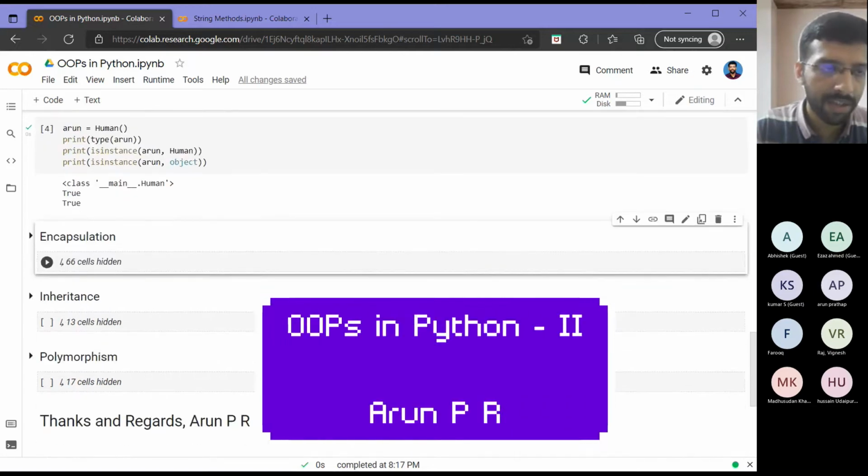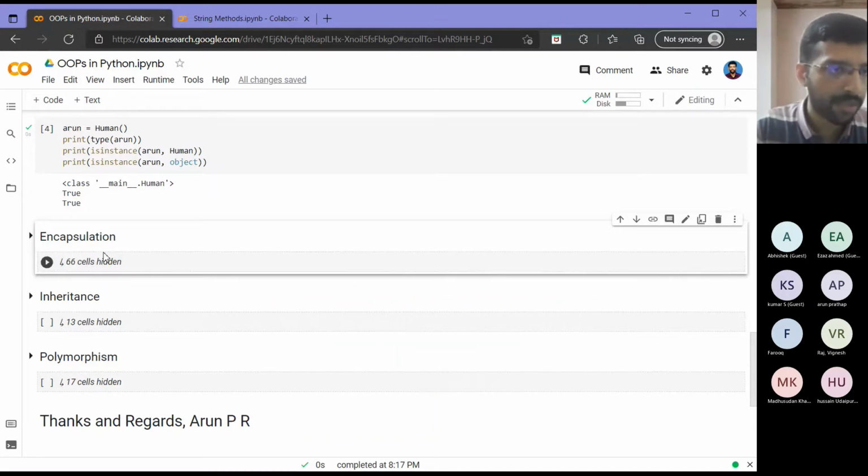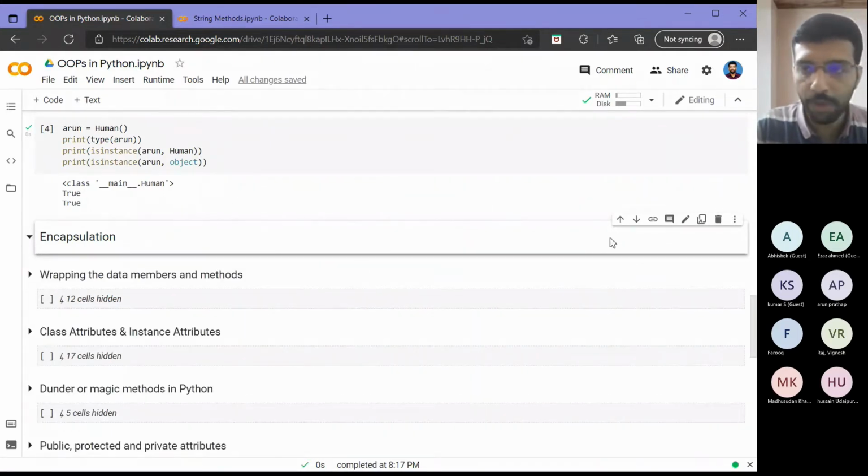We'll come to the second and most important. As you can see, this is the content where I will be spending most of the time, encapsulation. The other things are almost like 1/3 of that. So we will come to encapsulation. So that is like the second and one of the most important object-oriented concepts.